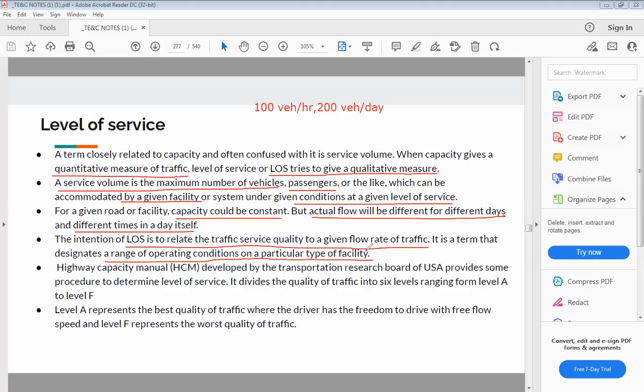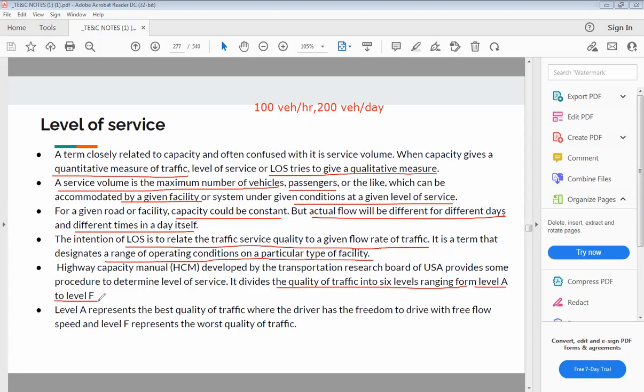According to the Highway Capacity Manual, which is developed by the Transport Research Board of USA, they divide this quality of traffic into 6 categories, from level A to level F.